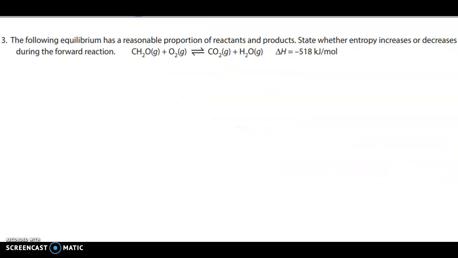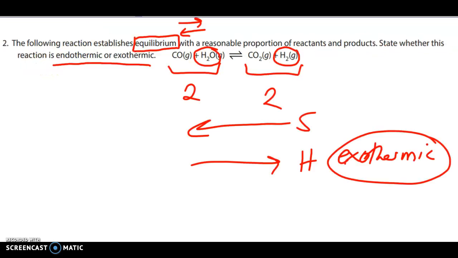Okay, so number 3. Here we have the following equilibrium has a reasonable proportion. That means that we are between that 1 and 99%. State whether the entropy increases or decreases during the forward reaction. I just want to make something clear. This one did not say state the forward reaction if it was endothermic or exothermic.